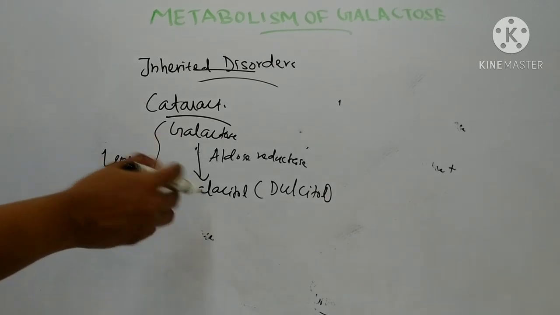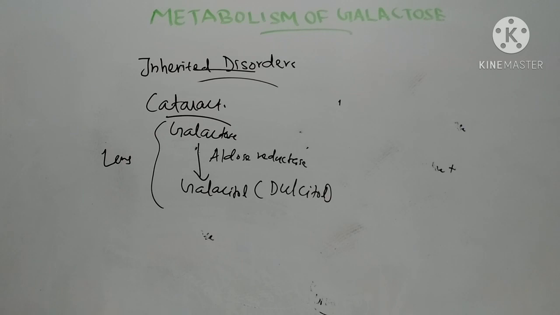This galactitol cannot escape from the lens cells. The osmotic effect of the sugar alcohol, galactitol, contributes to injury of lens proteins and causes development of cataract.